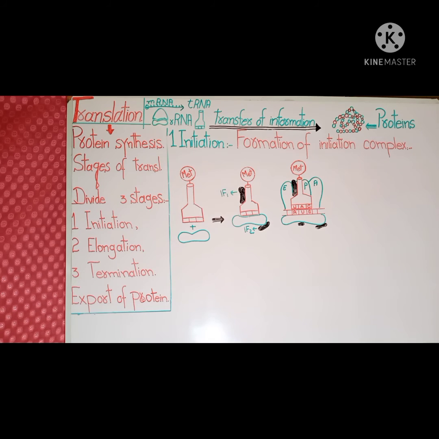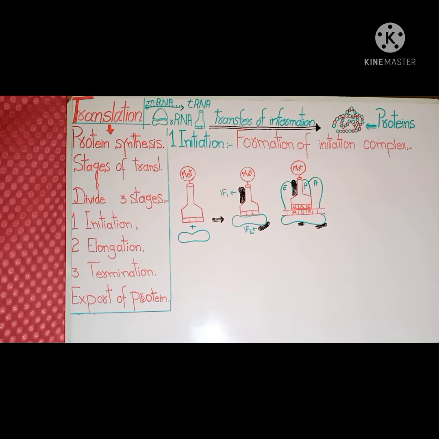As we can see, the large ribosomal subunit has three sites that we had already described: the P site, that is the peptidyl site, the A site, that is the amino acid site, and the E site, the exit site. So the whole complex is prepared for the interaction with another amino acid-bearing transfer RNA molecule. Initiation factors that are attached to this complex are released and reutilized.